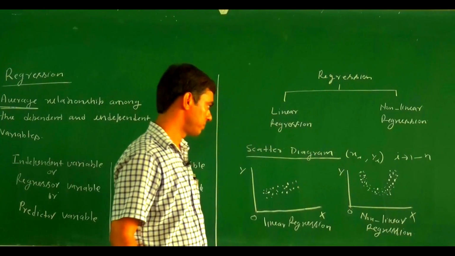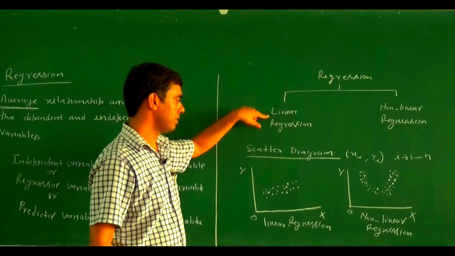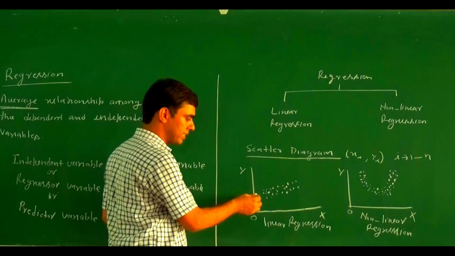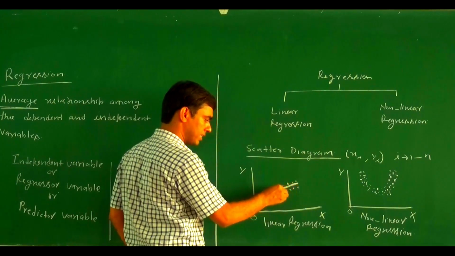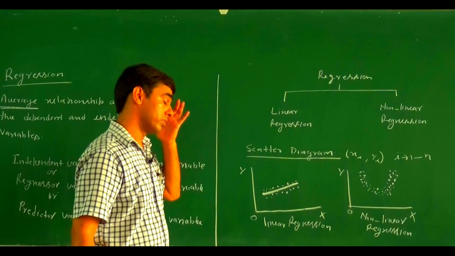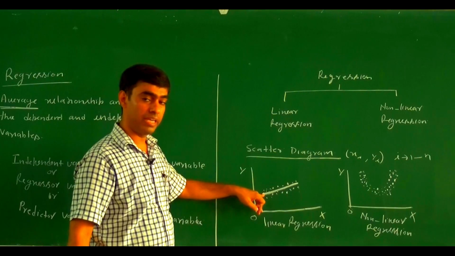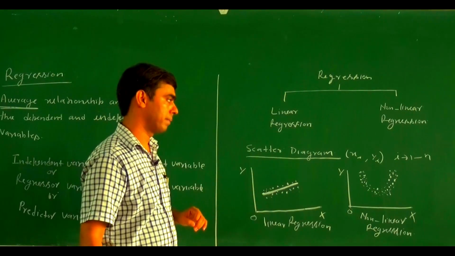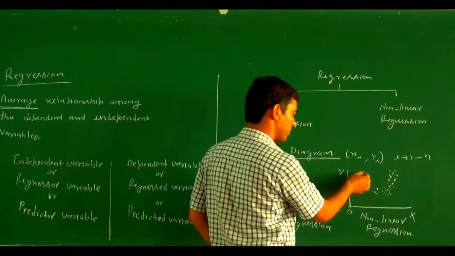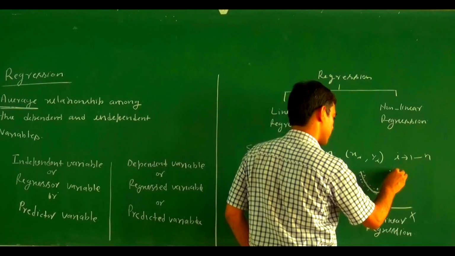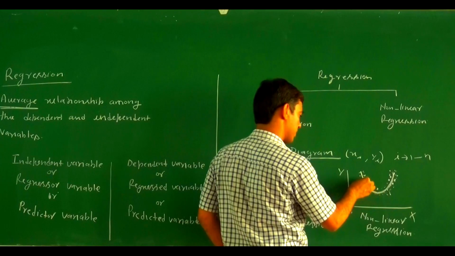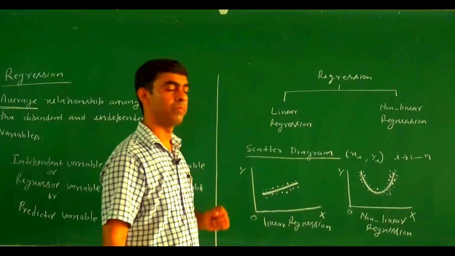Non-linear regression. So what is our aim? Our aim is to find out the average relationship. Suppose this one is the average relationship. So what is our aim? Our aim is to find out this straight line or this curve here, the average curve. Our aim is to find out this one, this curve or this curve.